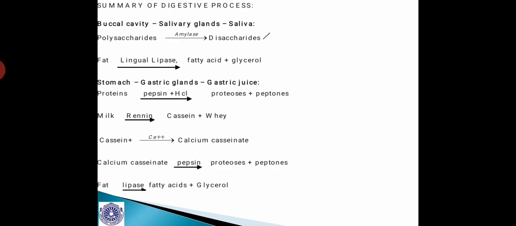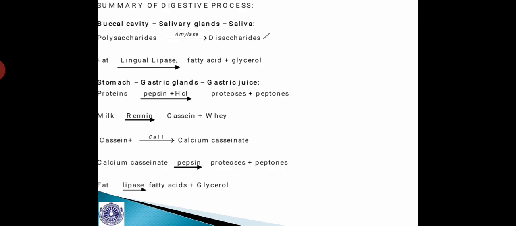Then fats are digested by lingual lipase into fatty acids and glycerol, but the amount of this lingual lipase is very negligible, though it is present, and the process of emulsification has not yet taken place, so there is no fat digestion, strictly speaking, in the buccal cavity.